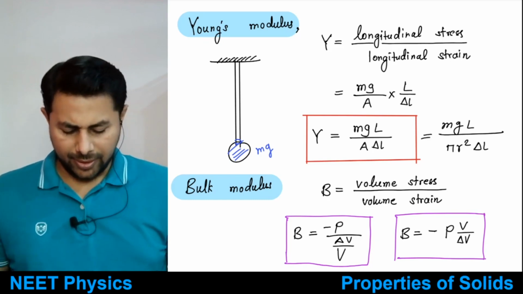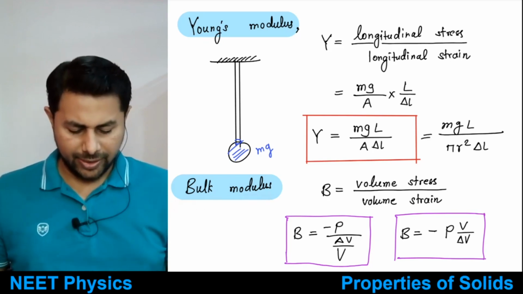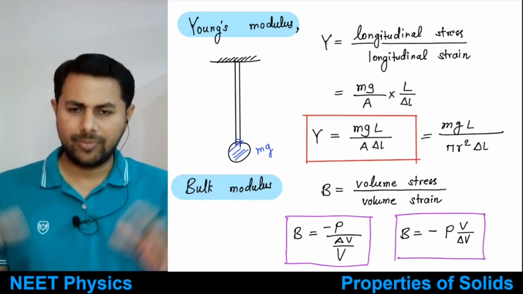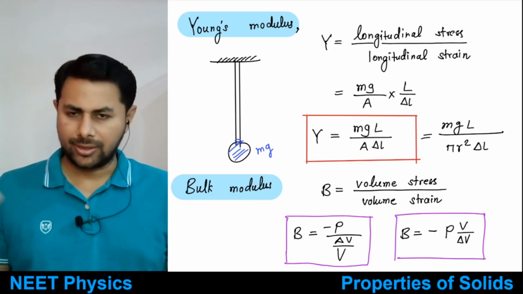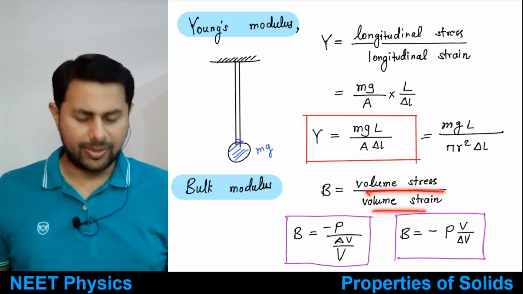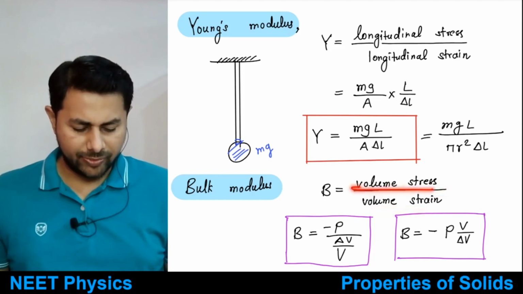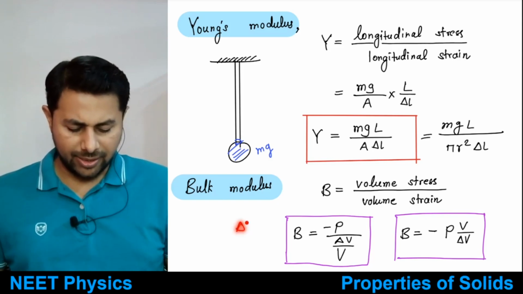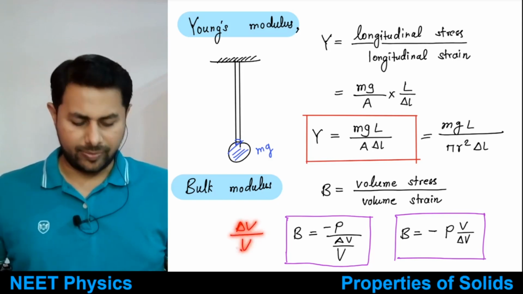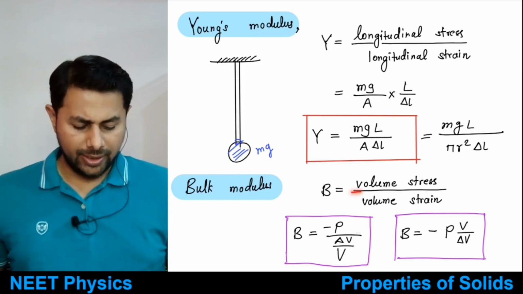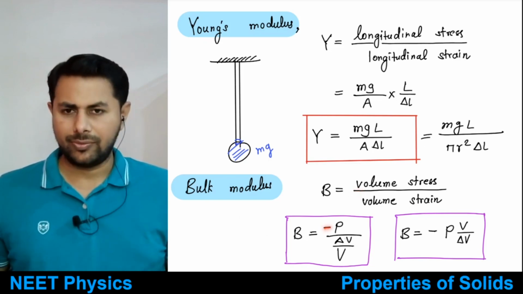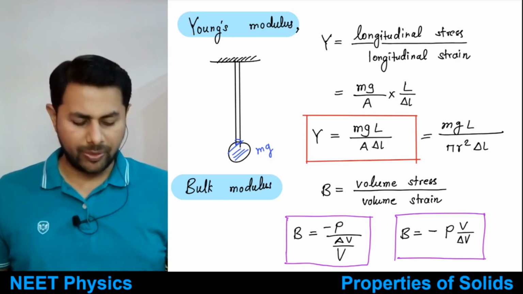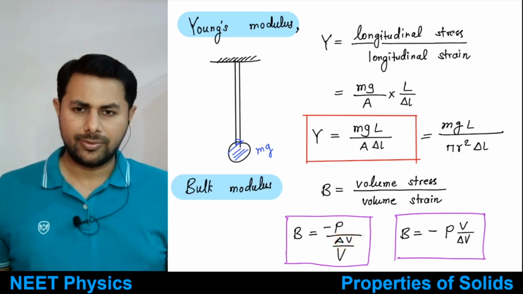Okay, good. Then let's see the next one, the bulk modulus. Bulk means it's related to volume, to size. So it is volume stress divided by volume strain. Volume stress is pressure. Volume strain is the change in volume per unit original volume, but there is a negative sign between the two.